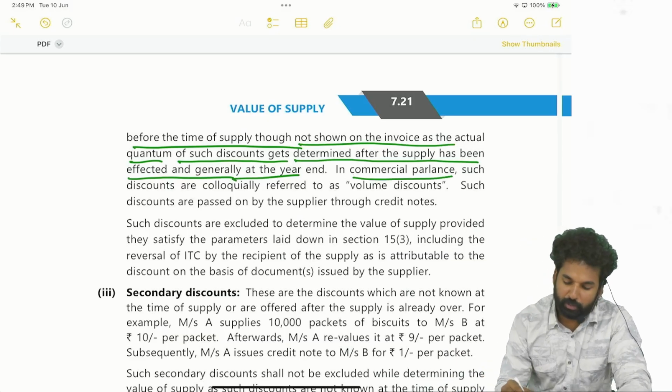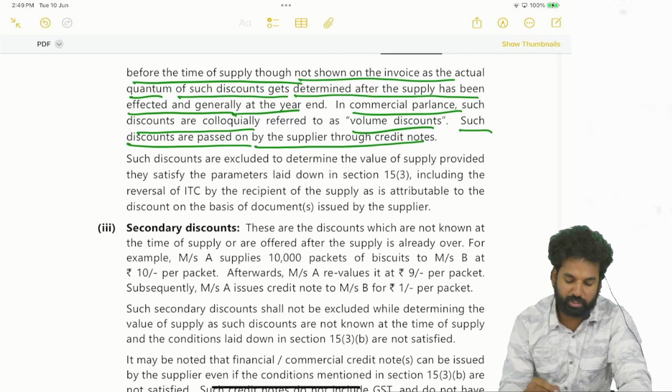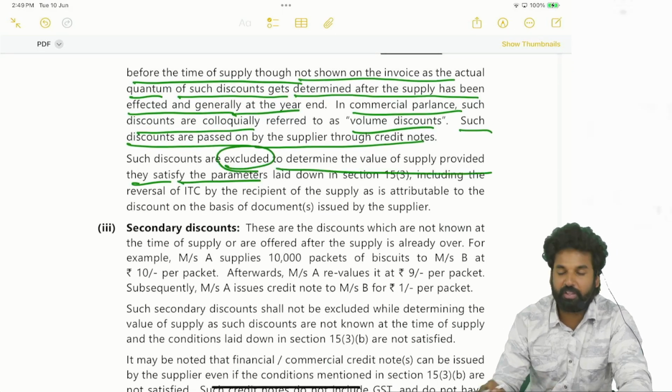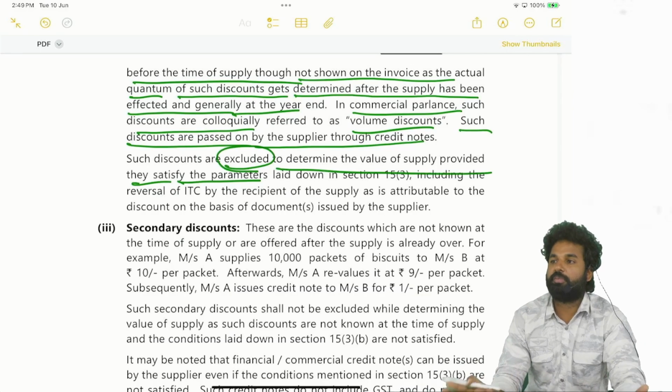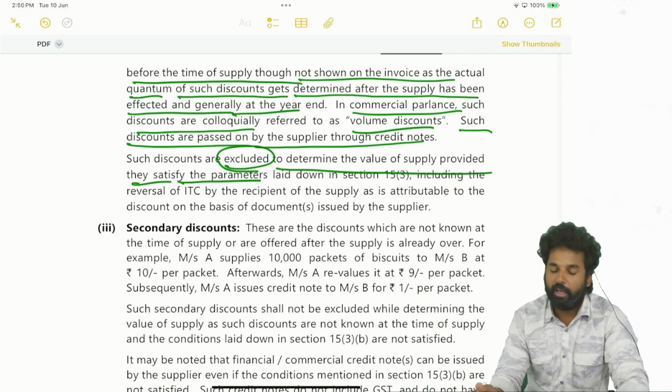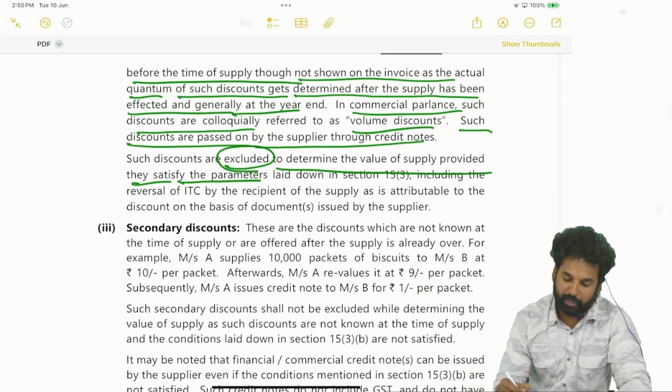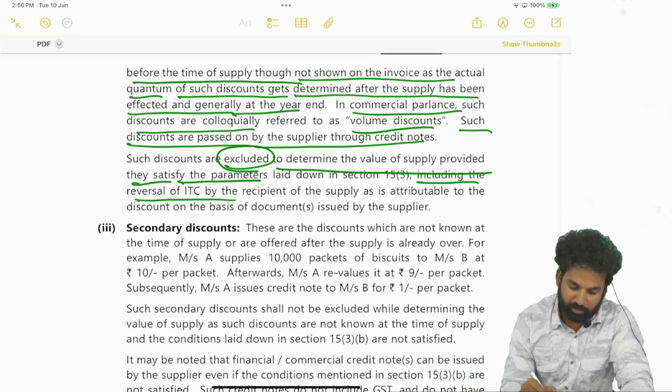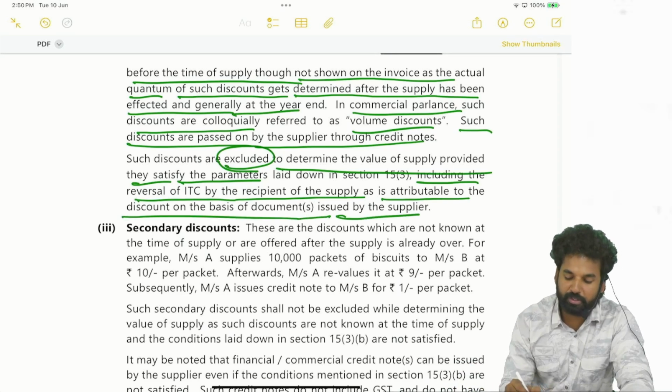So in the common trade parlance, such discounts are colloquially referred to as volume discounts. Such discounts are passed on by the supplier through the credit notes. Such discounts are excluded to determine the value of the supply, provided they satisfy the other parameters of section 15 subsection 3. What are the other parameters? ITC has to be reversed, including the reversal of ITC by the recipient as is attributable to discount on the basis of the documents issued by the supplier.